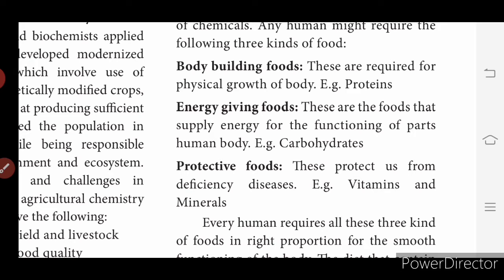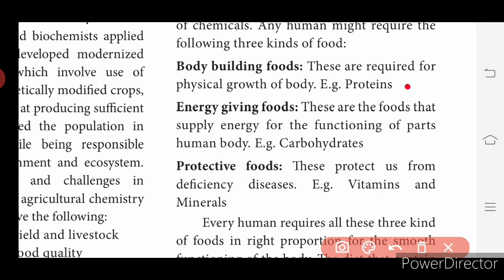The classified forms of food that we daily intake are body building foods, energy giving foods and protective foods. What are body building foods? These are required for physical growth of the body. Intake of protein is very important to build our body. Then energy giving foods are the foods which give us energy to maintain our energy for the whole day.